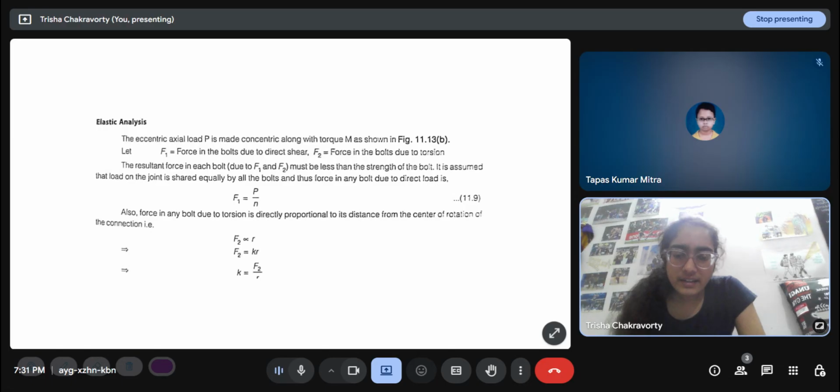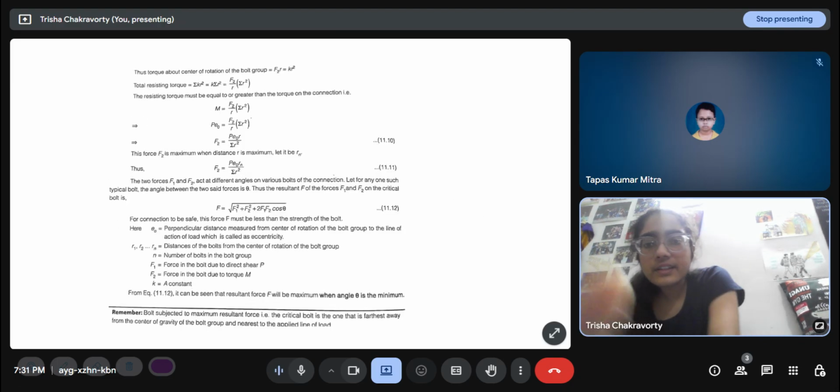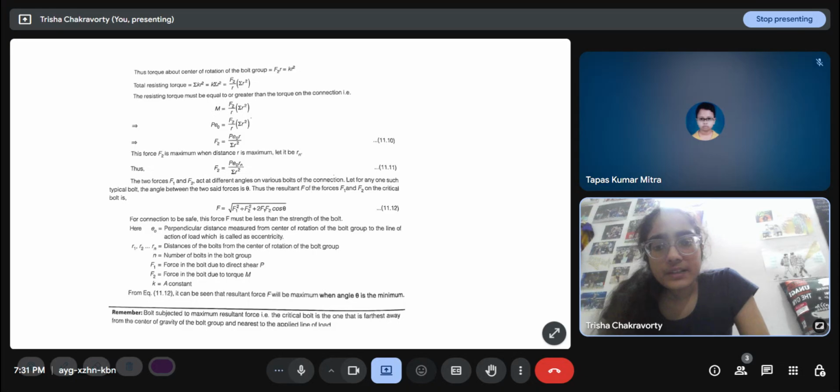F2 is KR. So K is F2 by R, and the torque about the center of rotation of the bolt group is F2 into R, that is KR square. The total resisting torque is sigma KR square. Since K is a constant, we take it out of the summation, so F2 by R sigma R square. The resisting torque must be equal to or greater than the torque on the connection.